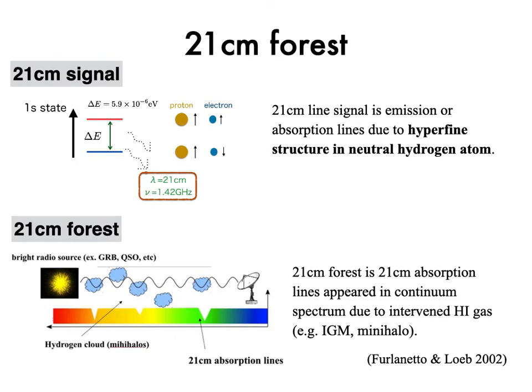In order to study the effect of axion on small-scale structure, we focus on the 21 cm forest. The 21 cm forest is a system of 21 cm absorption lines, in analogy with Lyman alpha forest. The 21 cm absorption lines appear in continuum spectrum emitted by bright radio sources due to intervening HI gas in intergalactic medium or mini halos. One of the advantages of the 21 cm forest is to explore small-scale structure.